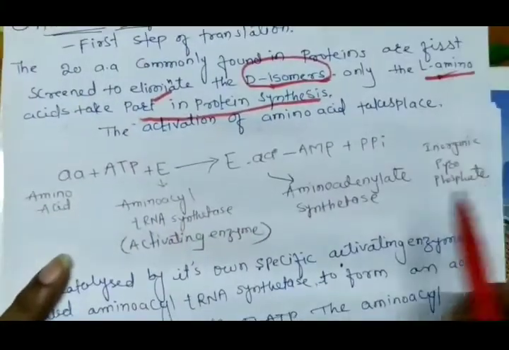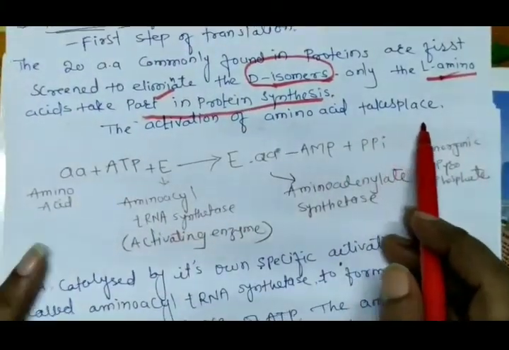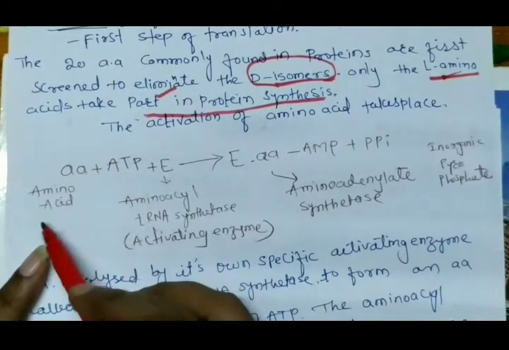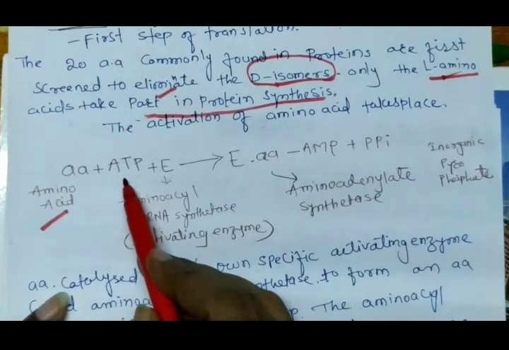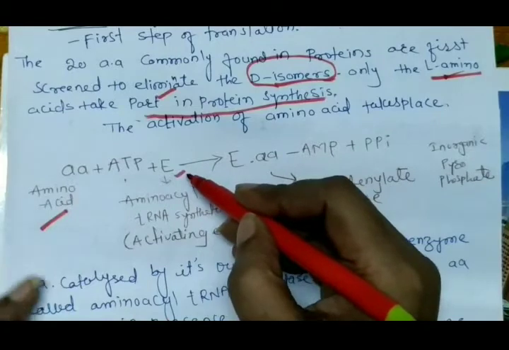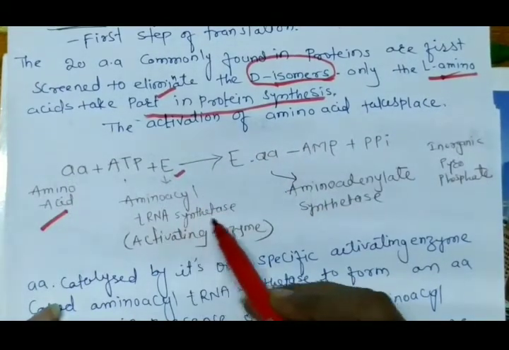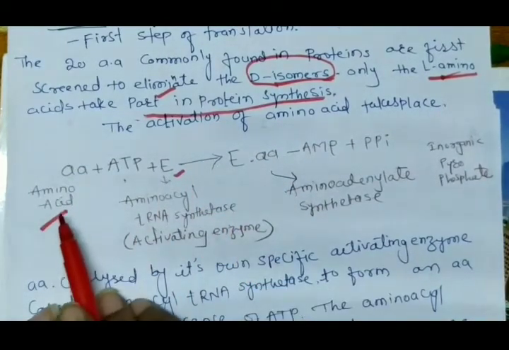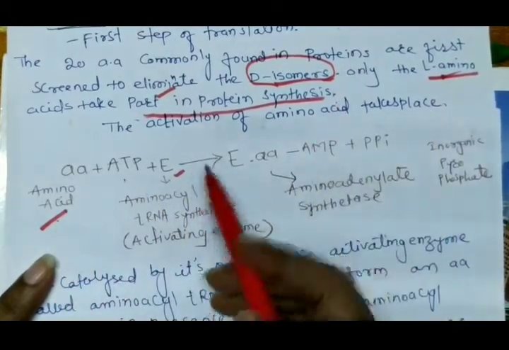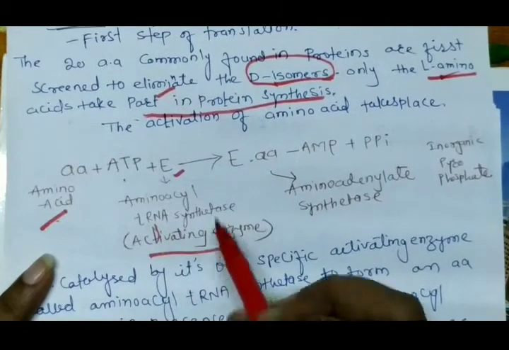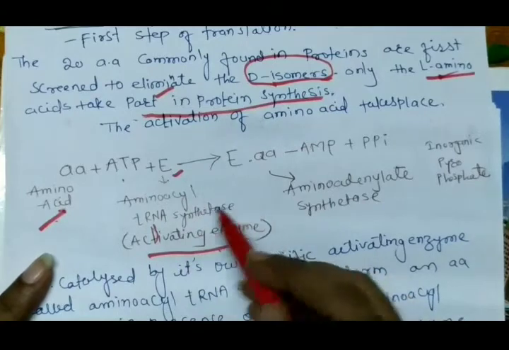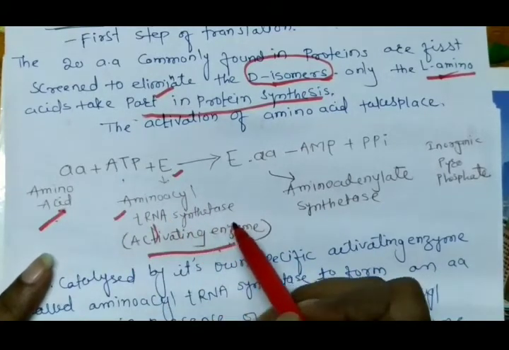Now this activation of the amino acid takes place by the following reactions. First of all, we take the amino acid, in the presence of ATP and the activating enzyme, which is called amino acid tRNA synthetase. For this amino acid activation, there is one enzyme called the activating enzyme, and it is specific for a specific amino acid. This activating enzyme is also called amino acid tRNA synthetase.